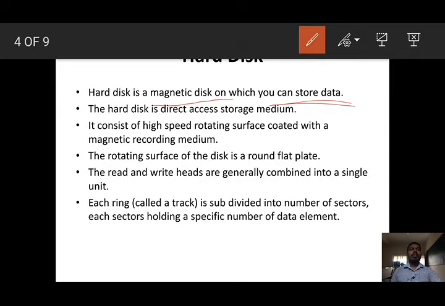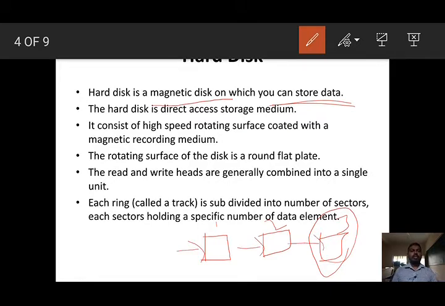Assume that there are three files here, file 1, file 2 and file 3. In a sequential access storage medium, if you want to access the third file, first we have to access the first, then the second, then the third. This is called sequential access storage medium. Whereas in a direct access storage medium, we can access the third file directly.